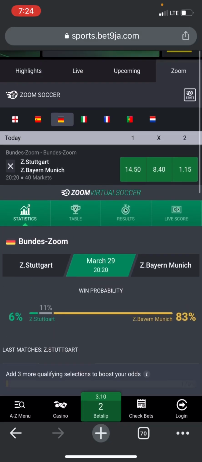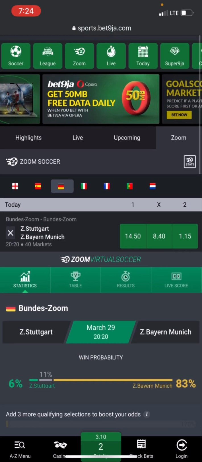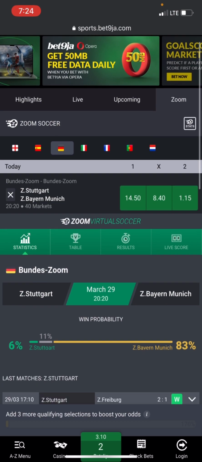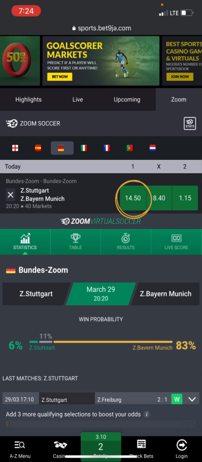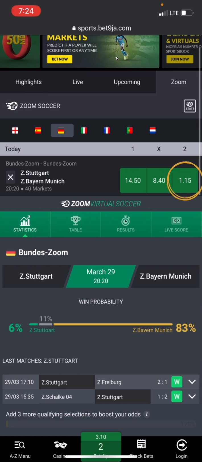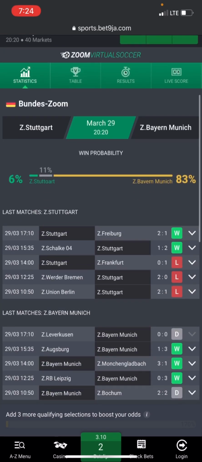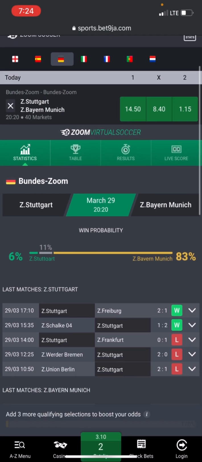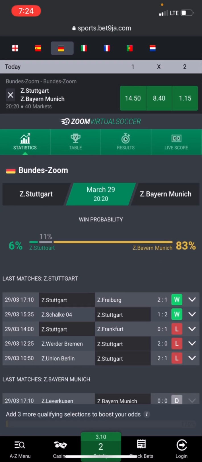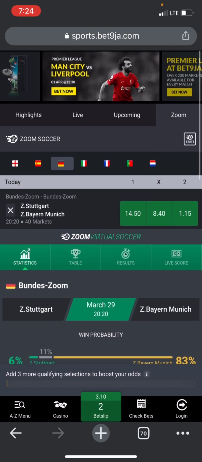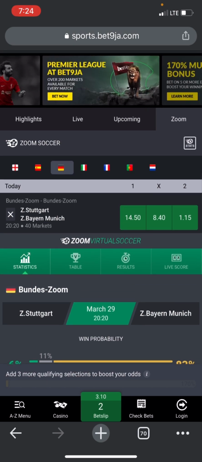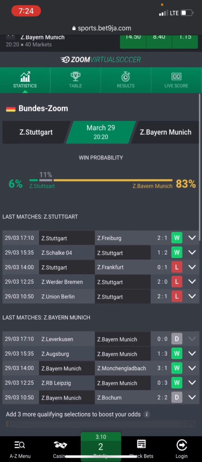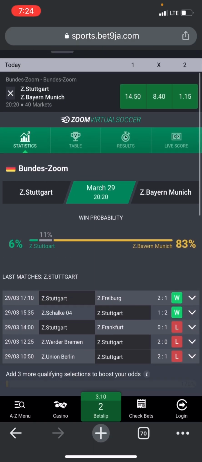So here you can see that the first team odd is 14.5, while the other one is 1.515. So we're going to look at anytime the first team is home, how they perform. Because let me tell you guys something, anytime a team is home, they have a slight advantage against the other team.